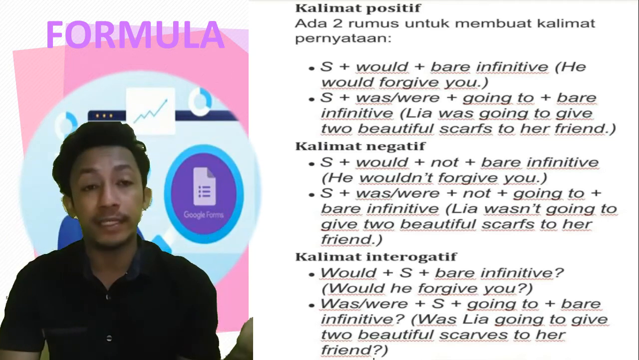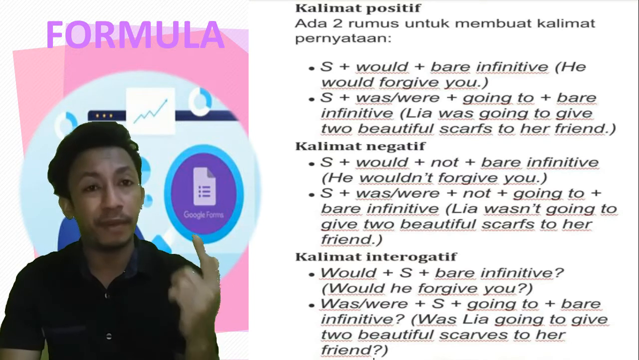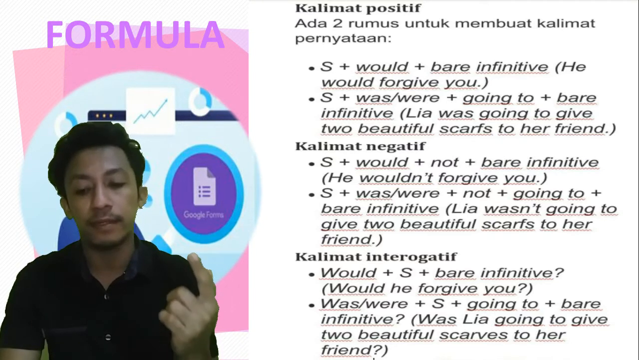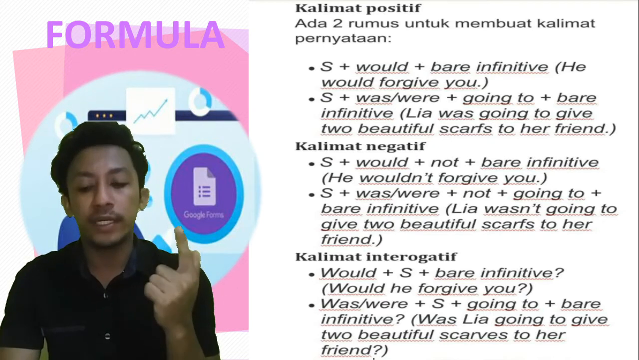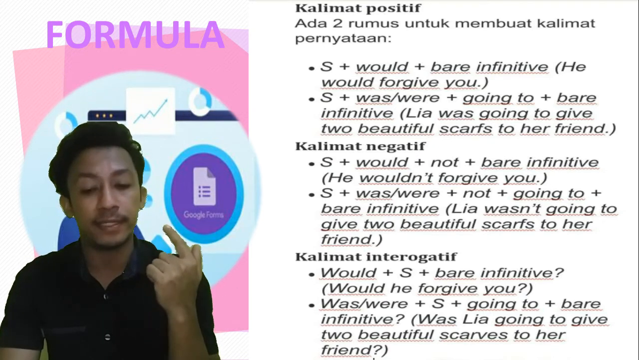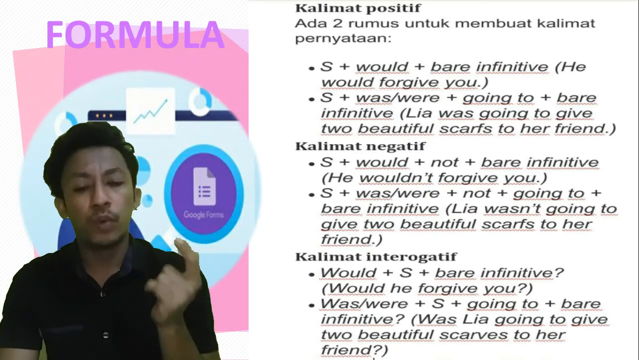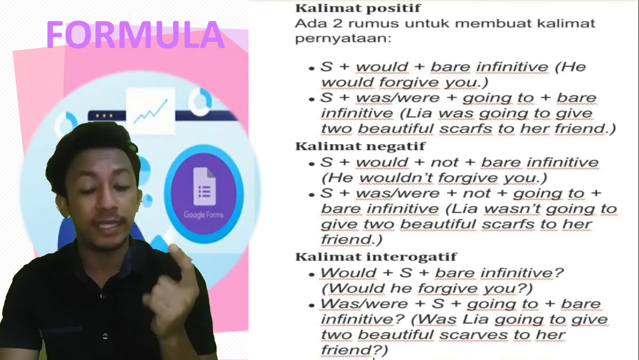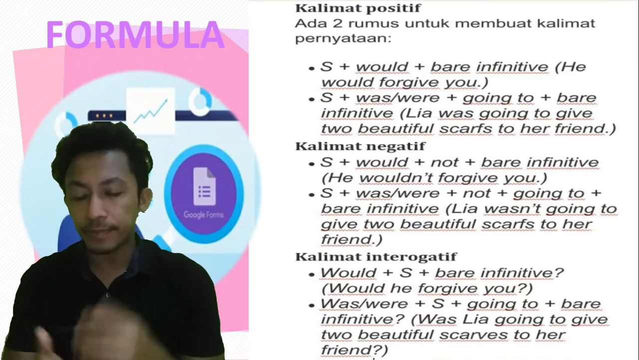And how about the interrogative? Would plus subject plus bare infinitive. For example, would he forgive you? Next, was or were going to plus subject plus bare infinitive. For example, was Leah going to give two beautiful scarves to her friend?